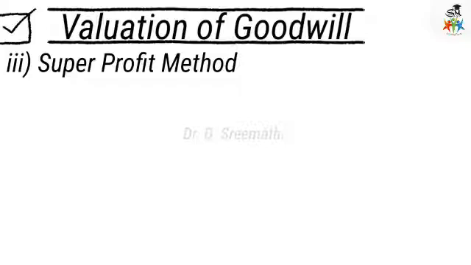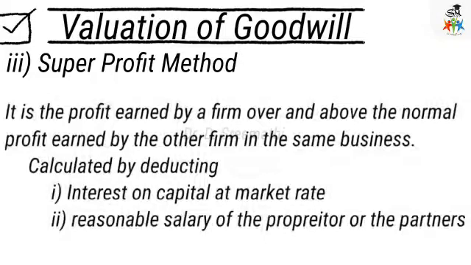What does super profit mean? It is the profit earned by a company or a firm over and above the normal profit earned by other firms in the same business.